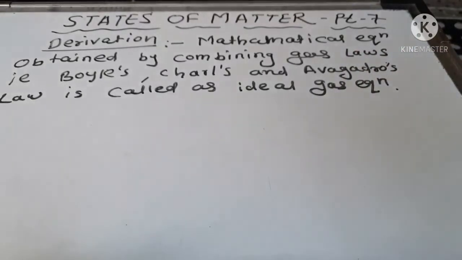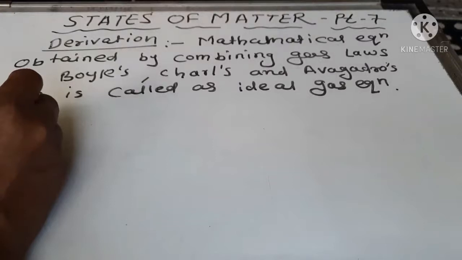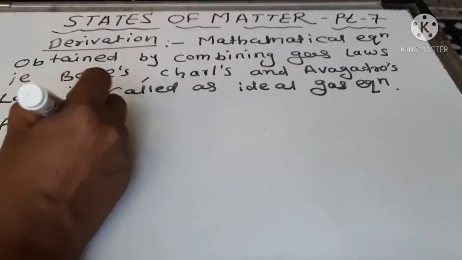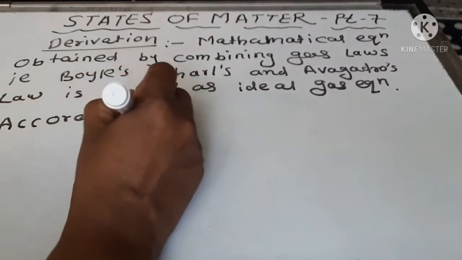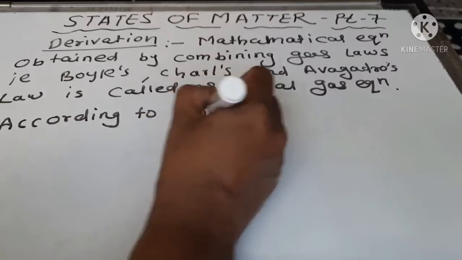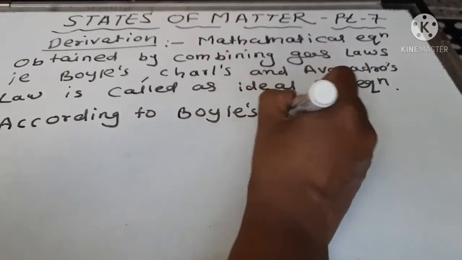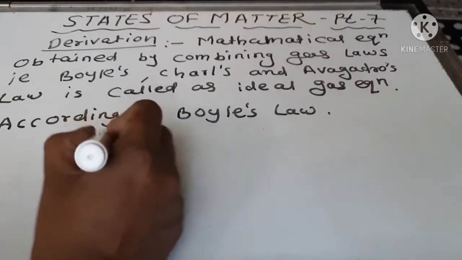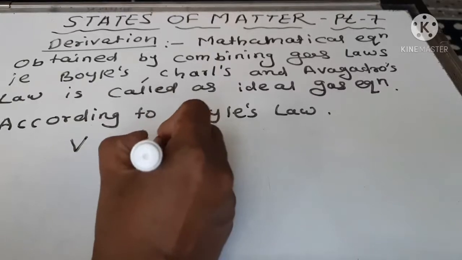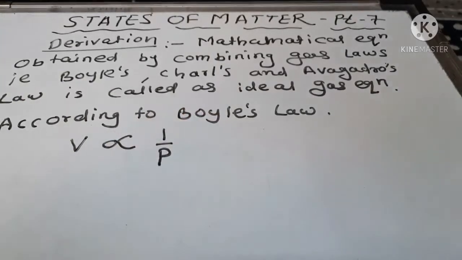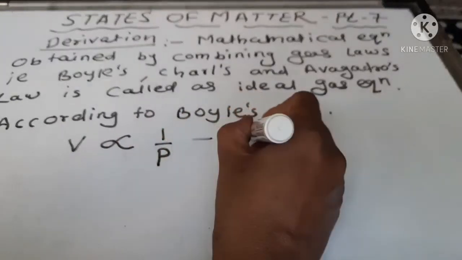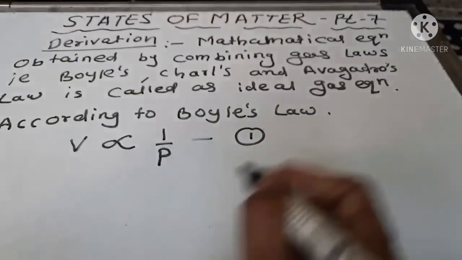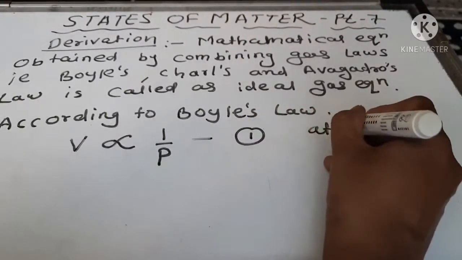According to Boyle's law, at constant temperature, the volume of a given mass of gas is inversely proportional to its pressure. V is inversely proportional to P. This is equation 1, at constant temperature.